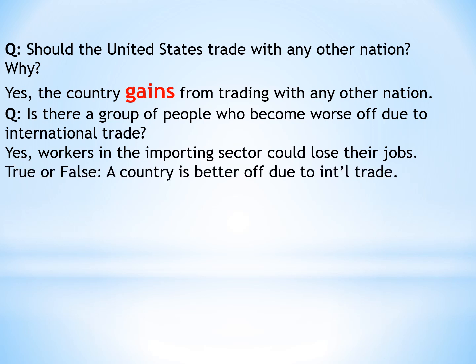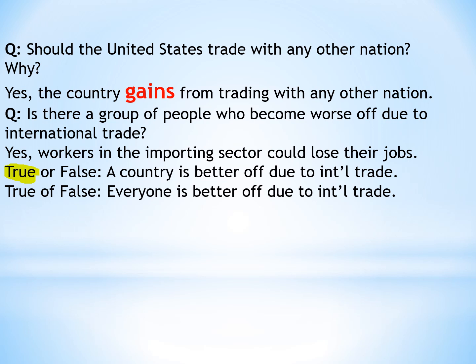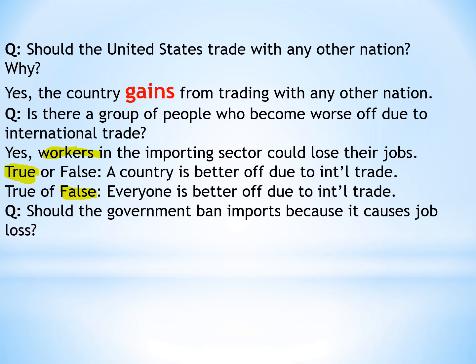True or false? A country is better off due to international trade. It is true, because we gain from trade and can consume outside PPF. True or false? Everyone is better off due to international trade. This is false, right? Why? Because some workers who lose their jobs are worse off. So not everyone can be better off, but the country as a whole is better off.